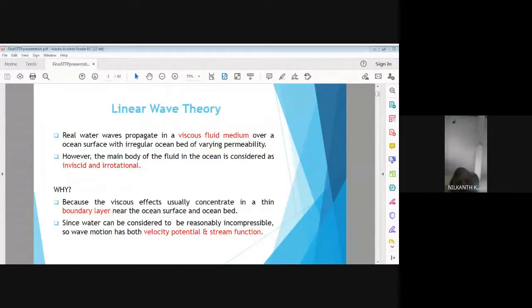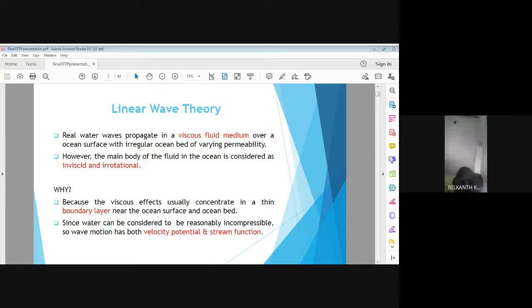Actually, for an ocean, the flow structure is divided into two parts. One is the main body of the ocean, and second one, the boundary layer, the viscous boundary layer at the interface of water and atmosphere, and second, the irregular ocean bed.